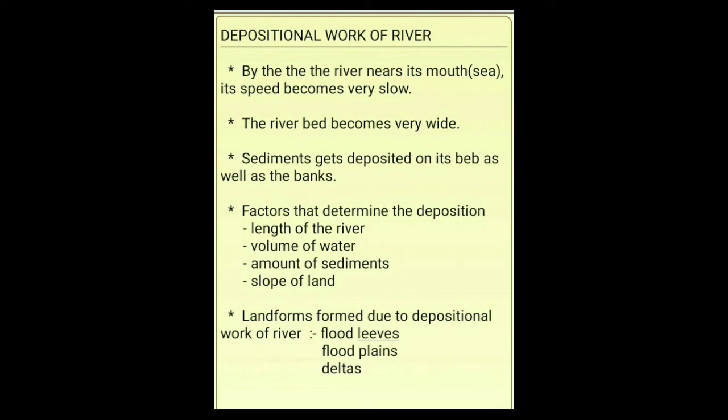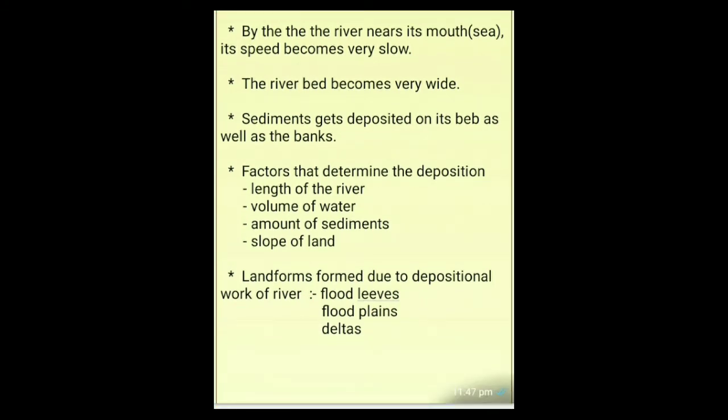Factors that determine the deposition. On what does the depositional work of the river depend? It depends upon the following factors. First one, the length of the river. How long is the river? It also depends upon the volume of the water. It depends upon the amount of sediment and the slope of the land. The landforms formed because of the depositional work of the river are floodleaves, floodplains and deltas.